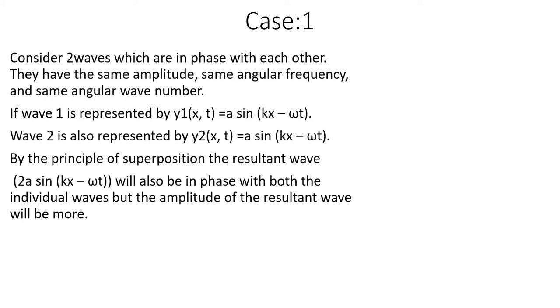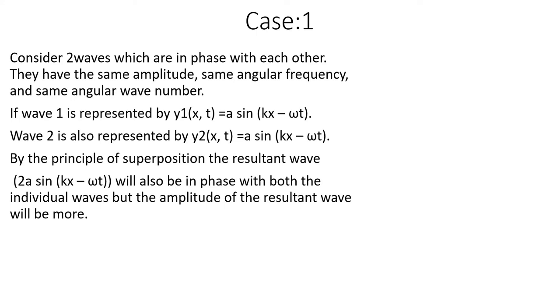So the net displacement is given by y1 plus y2, which is a sin(kx minus omega t) plus a sin(kx minus omega t), equal to 2a sin(kx minus omega t). What is the specialty here? The angle is the same, so the resultant wave is also in the same phase. But what happens to the amplitude? The amplitude became 2a. One wave has amplitude a, another wave has amplitude a.